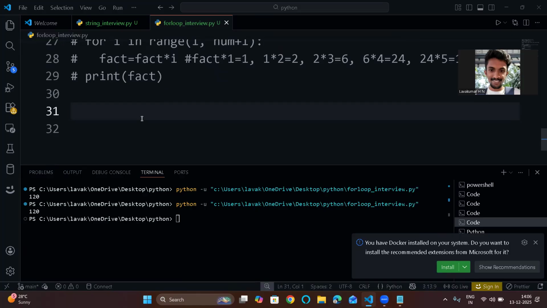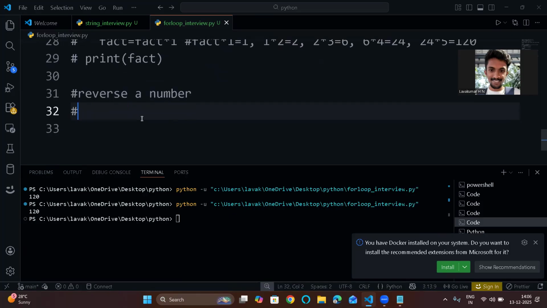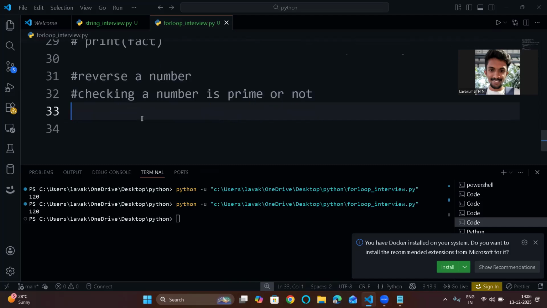You have to work on a lot of programs. I will give some exercises: reverse a number, checking whether a number is prime or not, and programs on patterns.